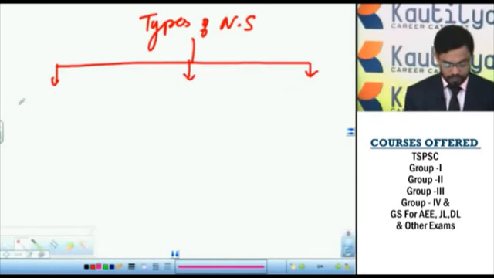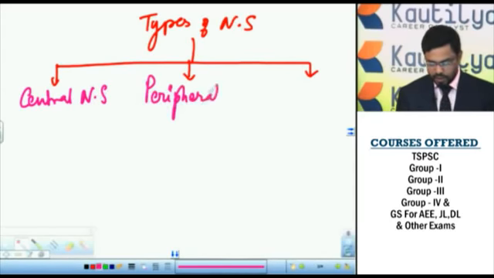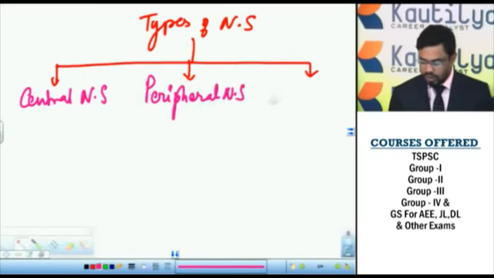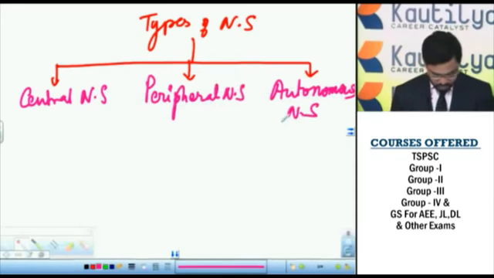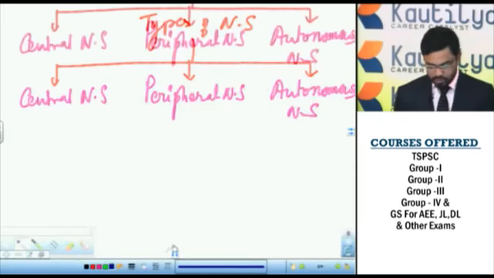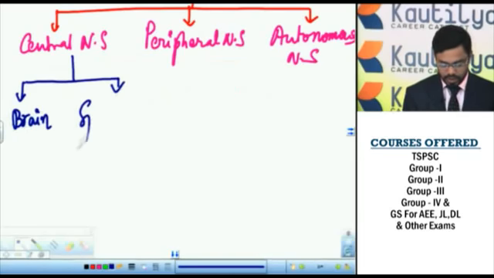They are the central nervous system, peripheral nervous system, and autonomous nervous system. The central nervous system contains the brain and spinal cord.